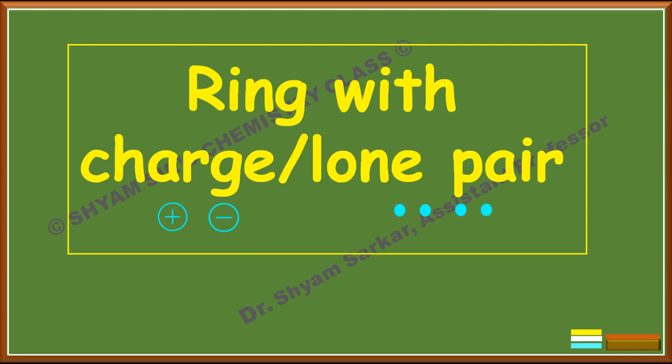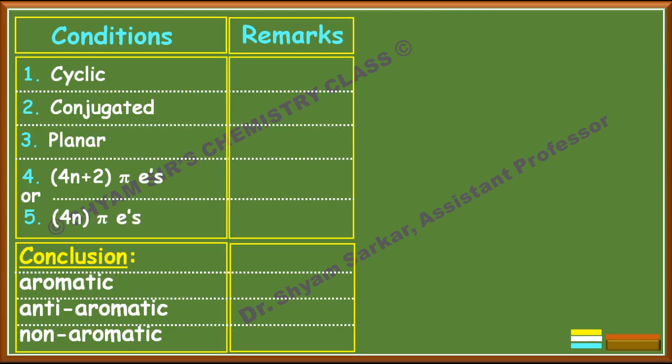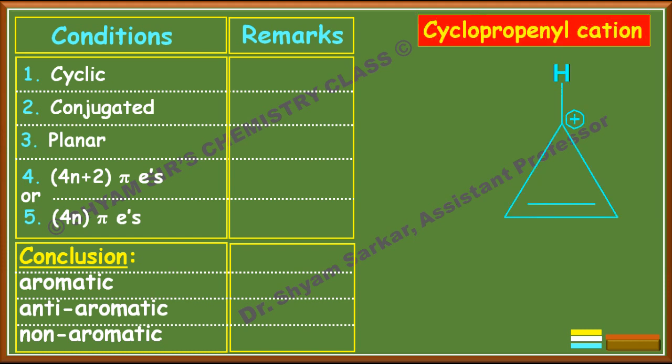Now we will go for another type of ring, that is ring with charge or lone pair, because in the exam this type of question also comes. So, ring with charge and lone pair. Let us see. First, as previously, you should always make this chart for your convenience. Now you draw molecules one by one and just tick which criteria is getting fulfilled. So let us see the cation first.